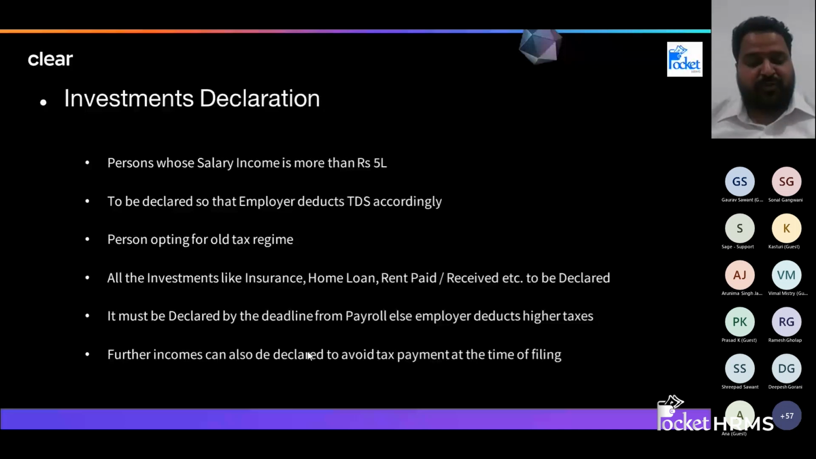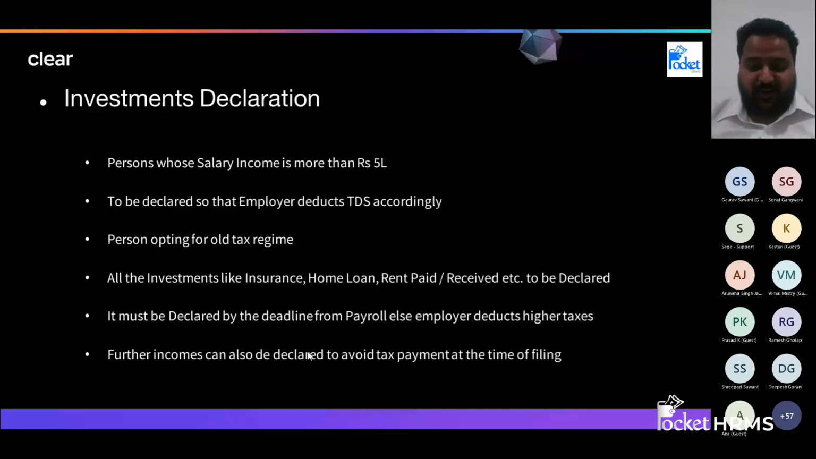Now, you have to choose a regime according to your deductions or investments, whichever regime would be beneficial to you. We can discuss this in detail in the later slides. All the investments like insurance, home loan, and rent paid have to be declared. We will see all of this in detail. When do you have to declare it? The payroll team always gives you a timeline, like by this date you have to declare your investments and your proofs. For many organizations, some it is the 27th, some the 31st, so you have to declare by then. Further, incomes can also be declared to avoid tax.